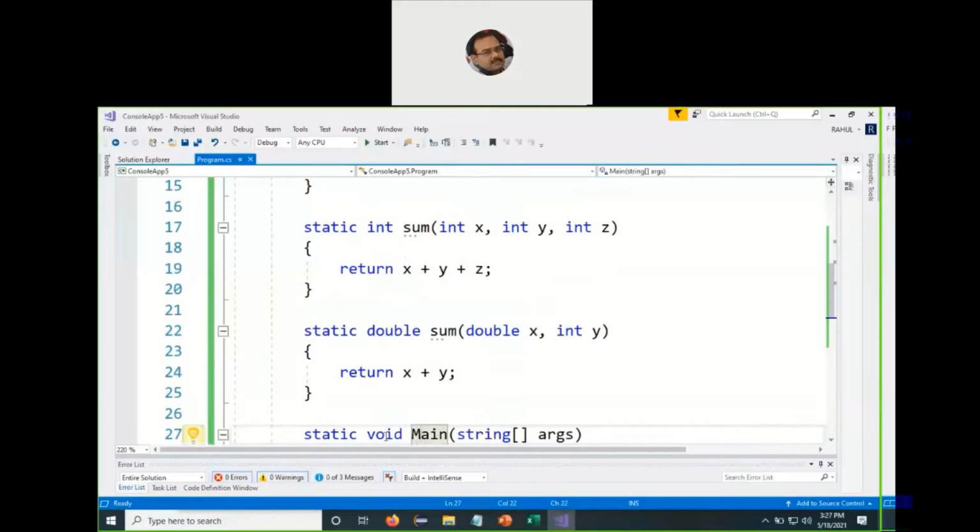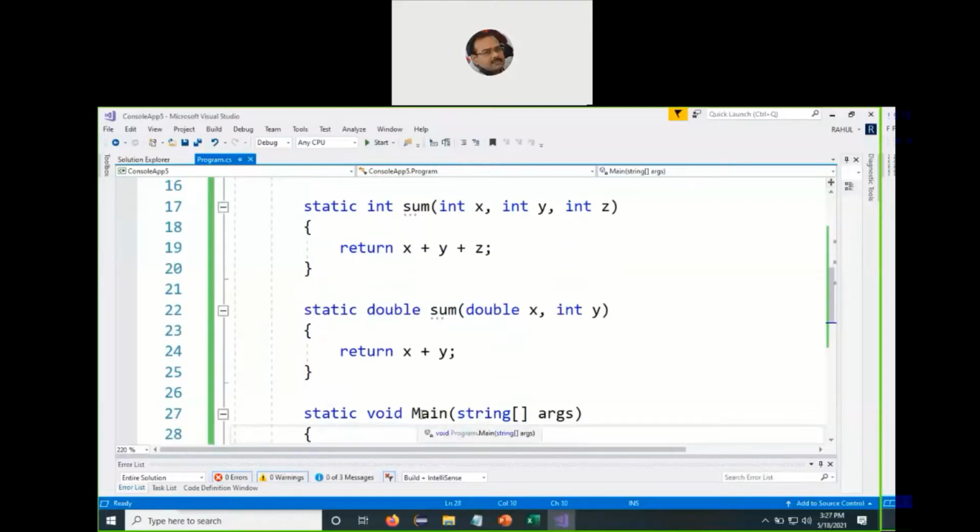Now we go for the definition of the main function. So static void Main string args. Now the point we need to remember is that the M of Main will always be in uppercase, and the s of string will always be in lowercase. This is especially important to keep in mind when you are doing C sharp after you have done Java programming, because there we know the m of main goes in lowercase and the S of String goes in uppercase.